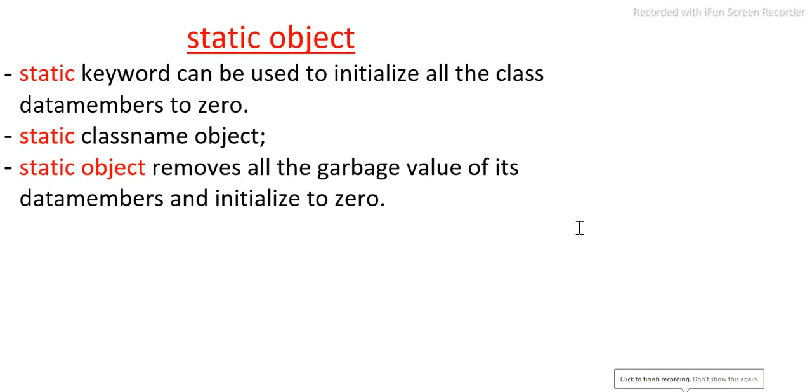In this lecture of object oriented programming with C++, today we will discuss static objects. In the previous lecture we also discussed static member functions and static data members. Basically this static concept is useful to create one copy of a static variable so that it can be shared by any other objects of that particular class.